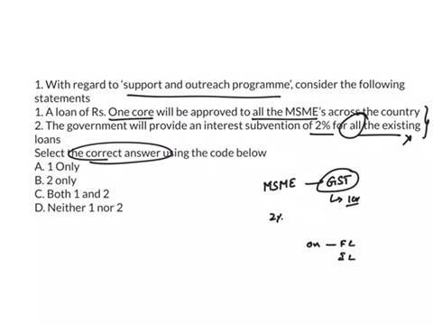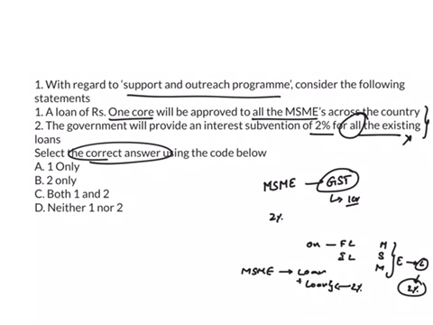That is, if any entrepreneur having medium, small or micro enterprises wants to take a loan, then he'll get 2% interest subvention. Or if a person having an MSME already took a loan but wants to take an extra loan, then also he'll get 2% interest subvention.